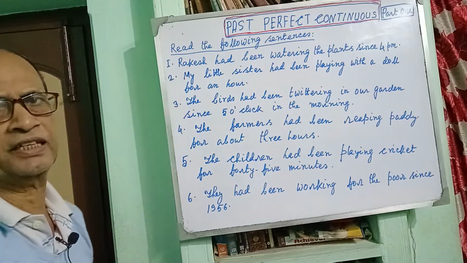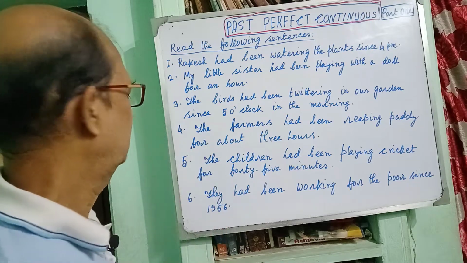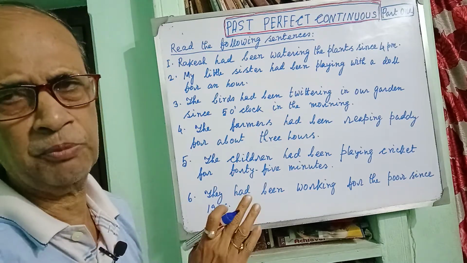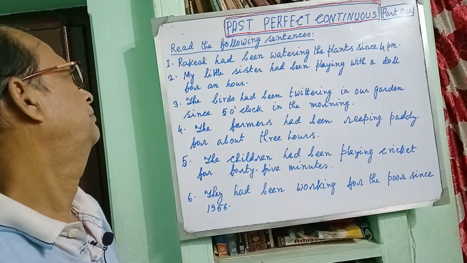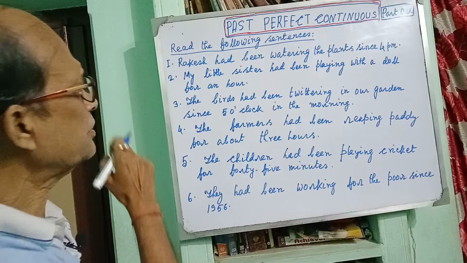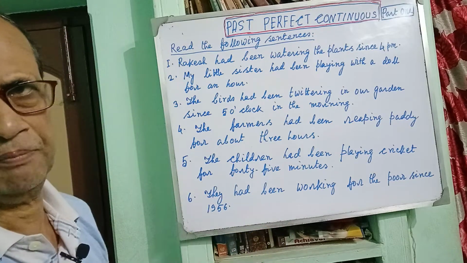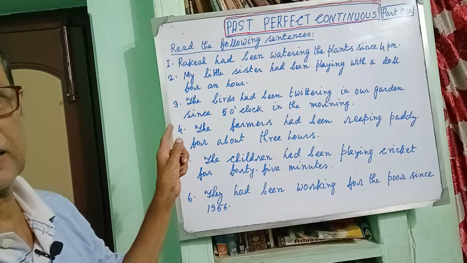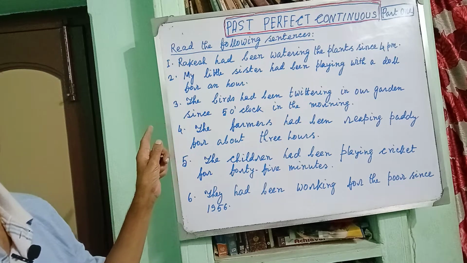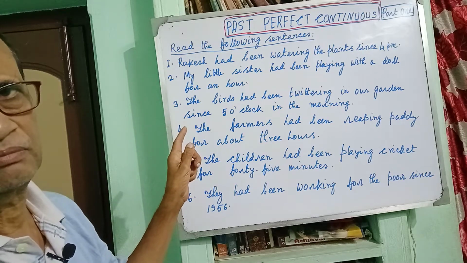Read the following sentences. I have written 6 sentences on the board. The first sentence is: Rakesh had been watering the plants since 4 p.m. You see, Rakesh is third person singular number and had been is used.